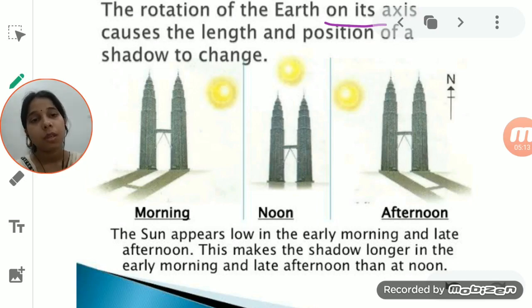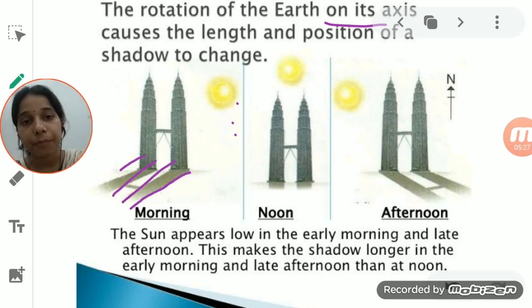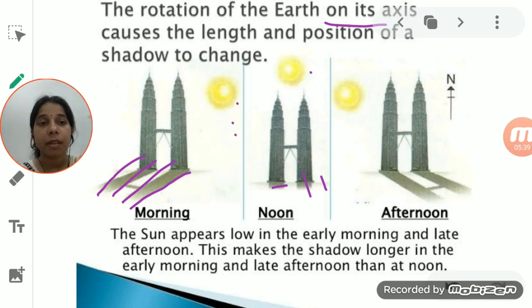What happens in the morning? In the morning, you can see here, the sun appears low in the early morning, and the shadow is a little bit longer, right? What happens at noon? At midday, you can see the shadow is the shortest one. It is up to here itself. Okay, so it is the shortest.